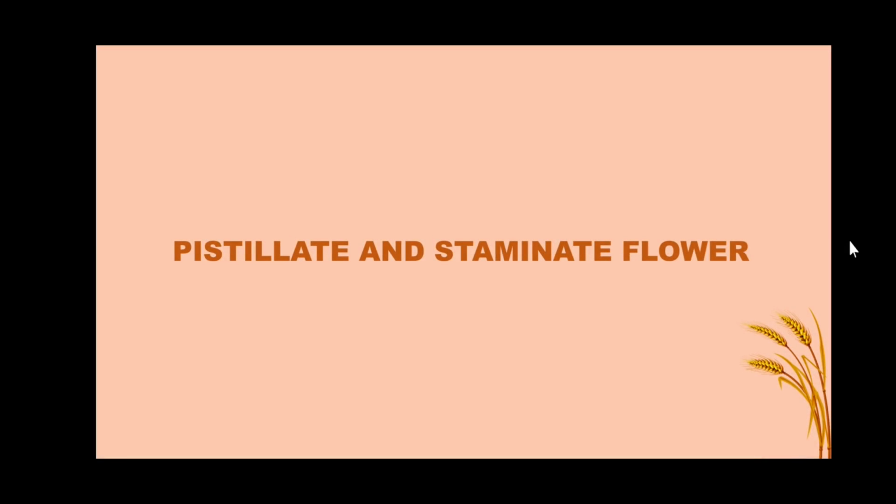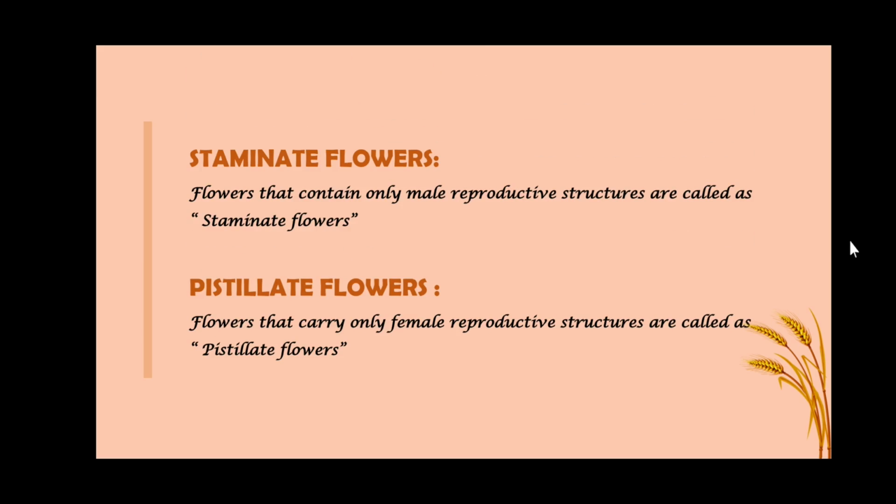Dear student, let us understand the terms pistillate and staminate. Here, staminate flower means flowers that contain only male reproductive structures. Remember, flowers that contain only male reproductive structures are known as staminate flowers.